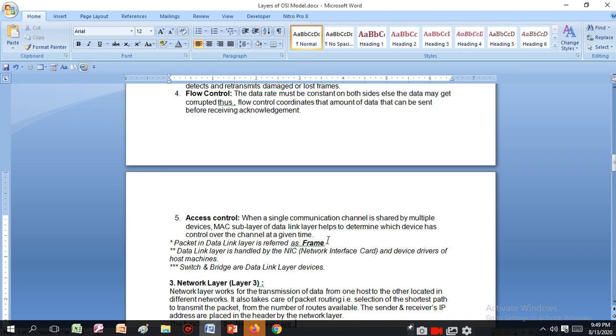The set of bits which you receive is converted into a frame, and the packets in the data become a frame. The data link layer is handled by the network interface card and the device driver of the host machine. Switch and bridge are data link layer devices.